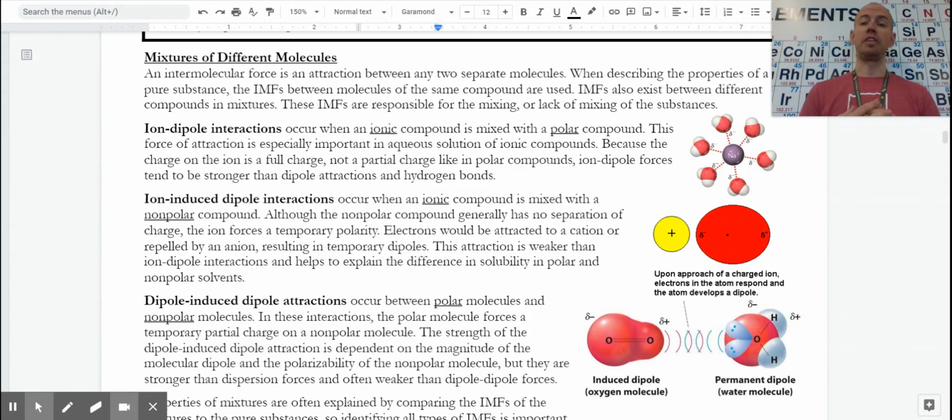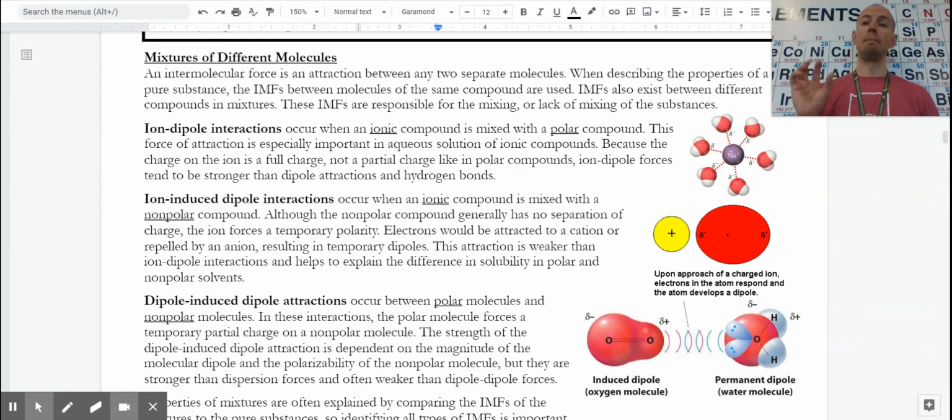If I have two polar things like HCl and HBr, those two are polar and would attract one another with dipole-dipoles. They would have maybe different magnitudes of their dipole, but there would still be a positive attracting to a negative and a negative to a positive.